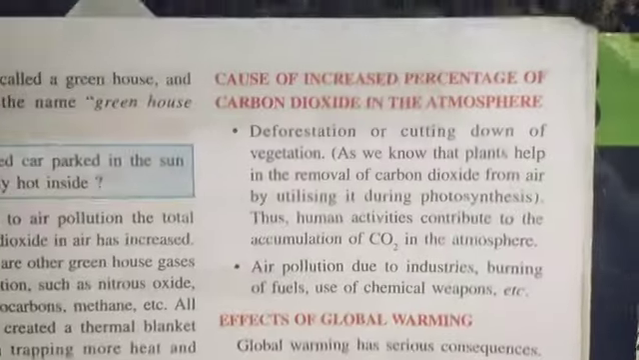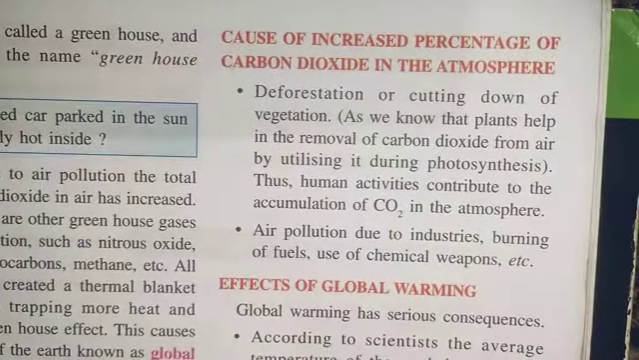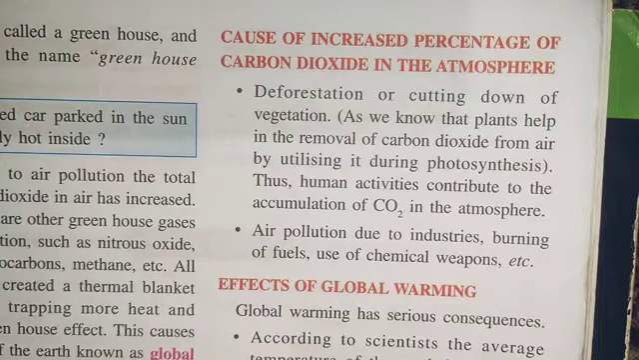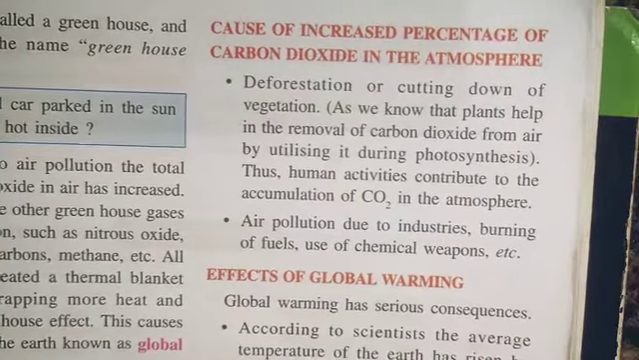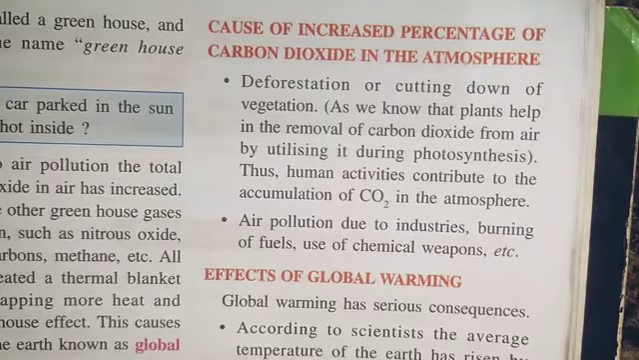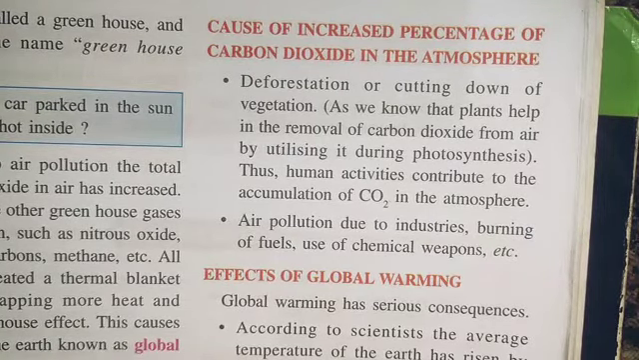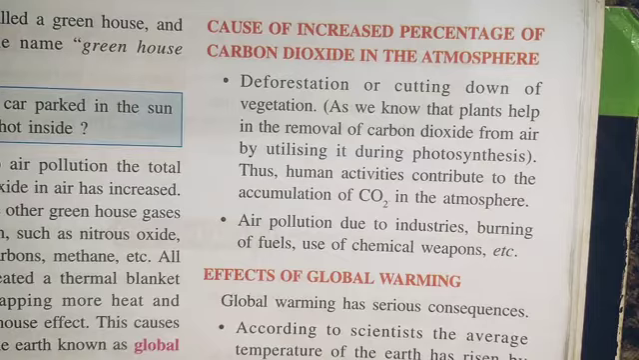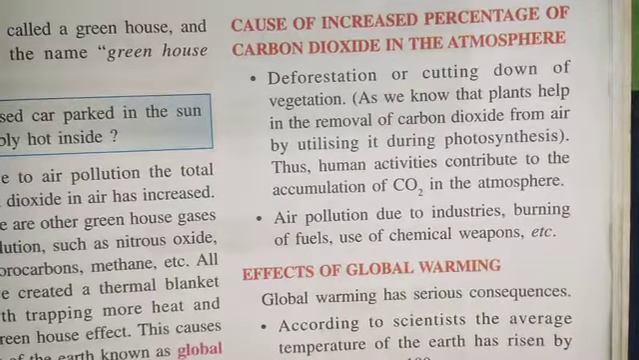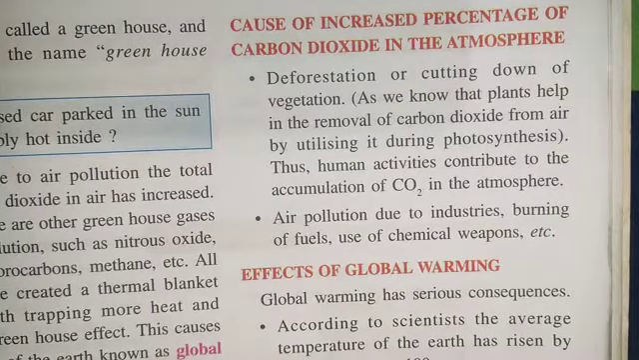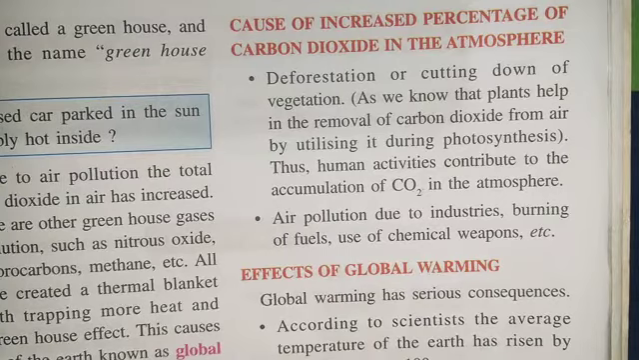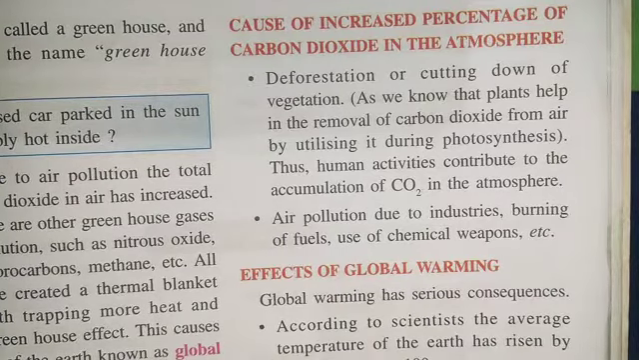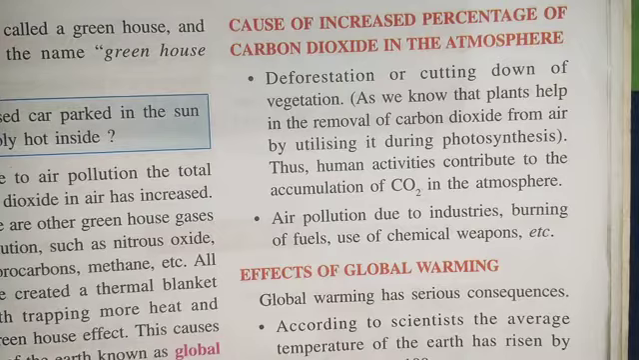Now the causes of the increased percentage of carbon dioxide in the atmosphere. The first is deforestation, or cutting down of vegetation. Human activities contribute to the accumulation of CO2 in the atmosphere. If the plants are in excessive number, they will absorb more carbon dioxide during photosynthesis, and in this way plants will reduce the amount of CO2 in the atmosphere. The second one is air pollution due to industries, burning of fuels, use of chemical weapons, etc.